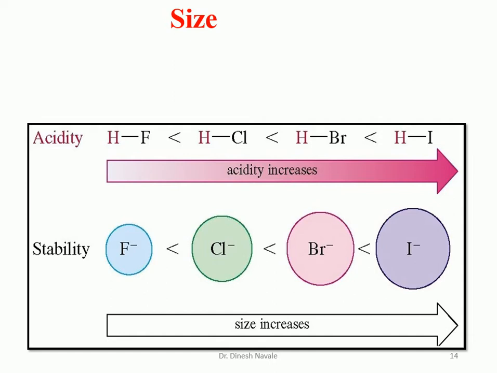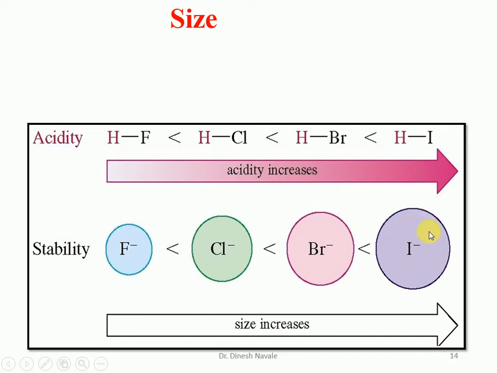As we move from top to bottom in the periodic table, acidity increases, because the size of the corresponding element increases. The corresponding conjugate base of HF is fluoride, next chloride, then bromide, and next the iodide ion.